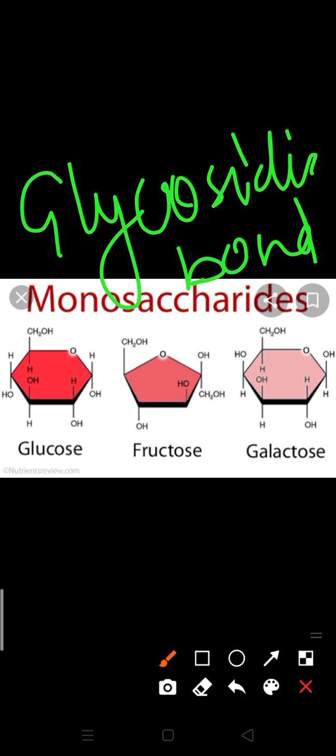Peptide bond is present between amino acids. Phosphodiester bond is present in DNA. Hydrogen bond is present between two nitrogenous bases. Clear? These are a few bonds. You have to remember them, you have to learn them. So glycosidic bond is found especially in saccharides or carbohydrates. Now we have to understand how it forms.